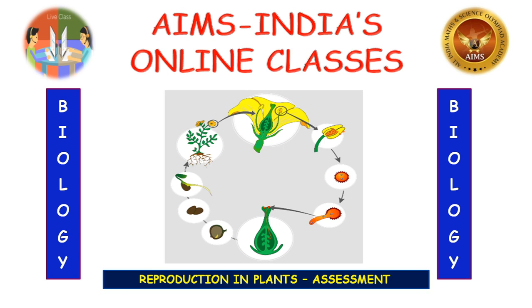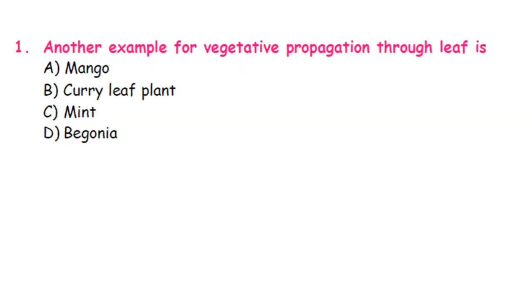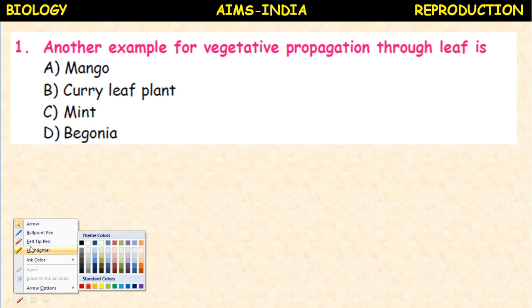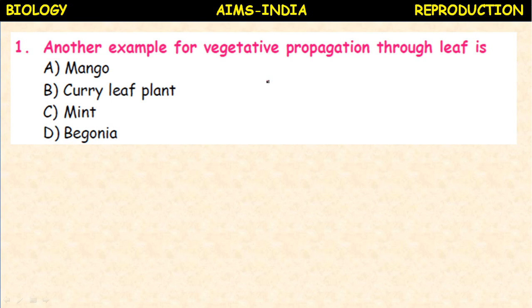Now let us proceed to the exercise from this lesson. Are you ready, children? Let us proceed. The first question: another example for vegetative propagation through leaf is mango, curry leaf plant, mint, begonia.